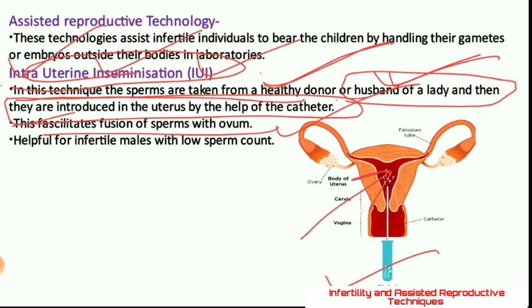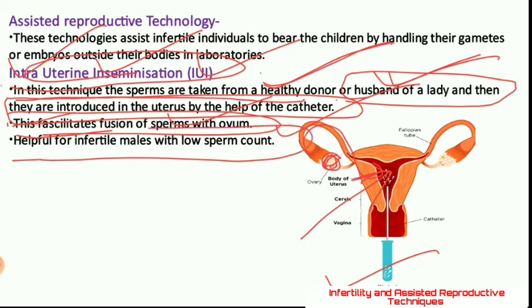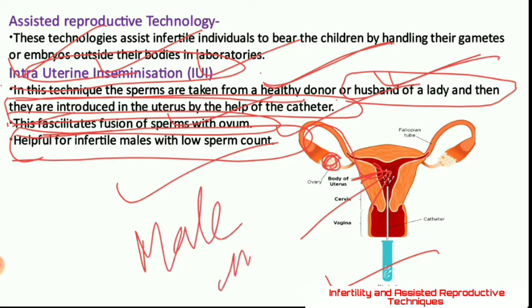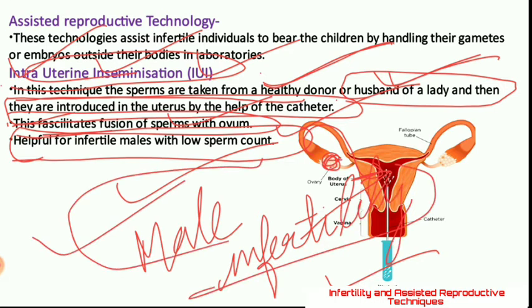This facilitates the fusion of ovum with the sperms. Fusion of ovum with the sperm will be there, and this is helpful for the males which have low sperm count. In this, the female is all right, but the male is infertile. So this is for curing male infertility. This method is helpful for the cure of male infertility.